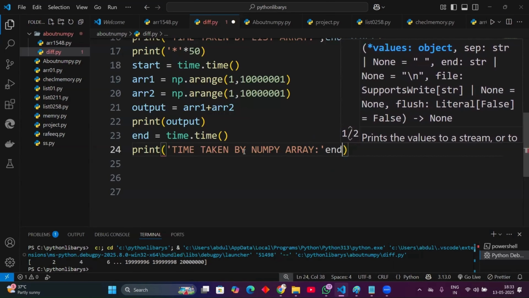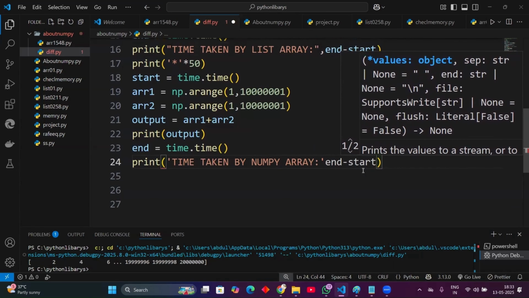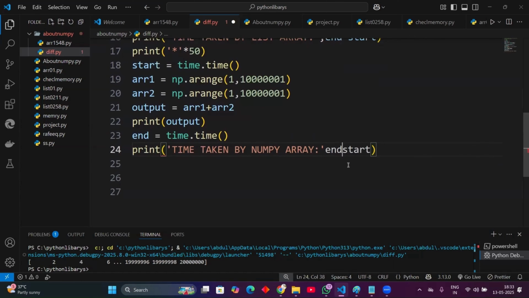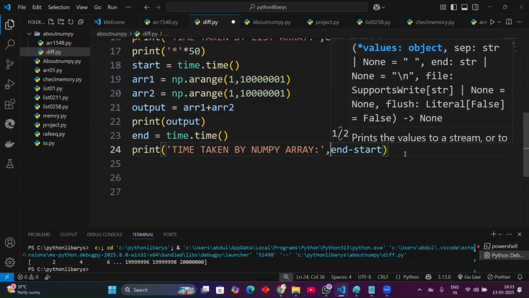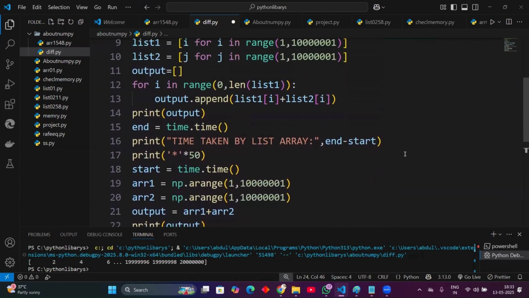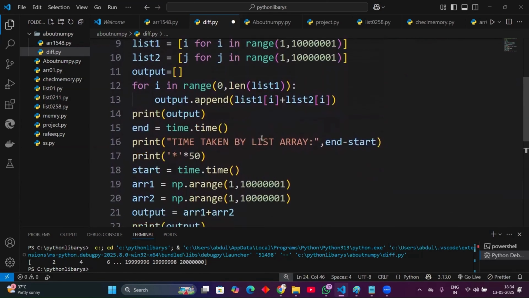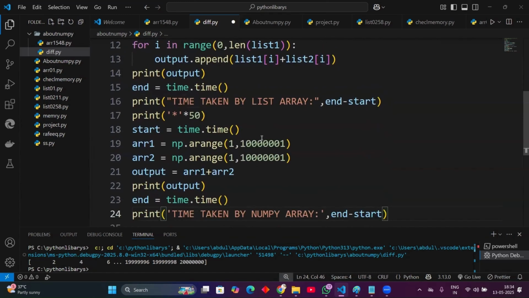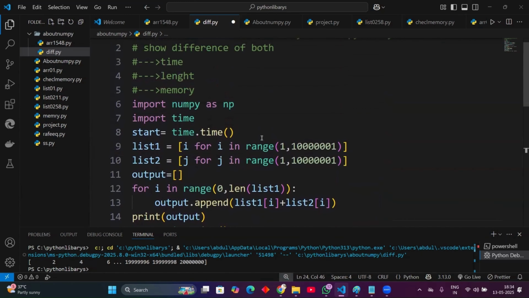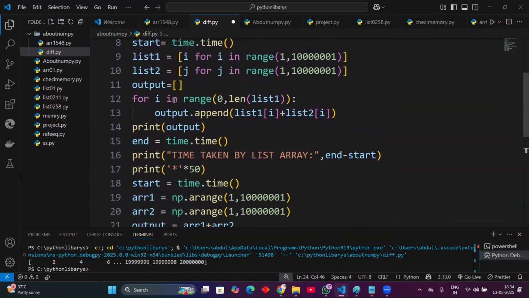Same here, we also do n minus start. Okay, now see, print the diamond. And here we import the same code, and we are running it in different methods. My aim is to show how much length it's taking, how much memory it's occupying, and how much time it's taking. Let us execute the code.